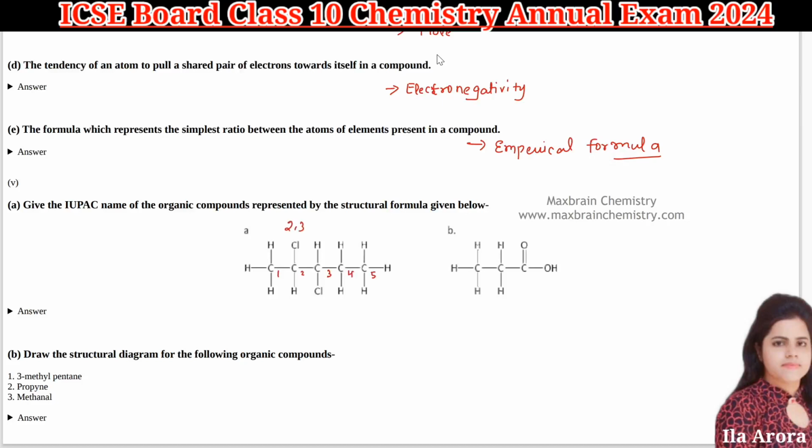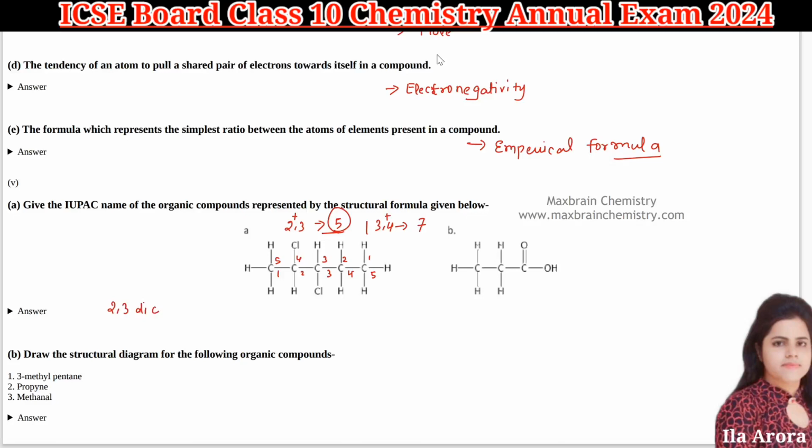If we are counting from the other side, then 1, 2, 3, 4, 5, so it is 3 and 4. You can add them, and here it is 5 and here it is 7. So that number should be smaller. So we will go like this, left to right. So here the answer will be 2,3-dichloro, because 2 chlorines are there, 2,3-dichloropentane.